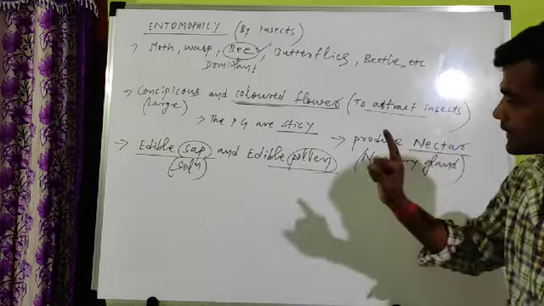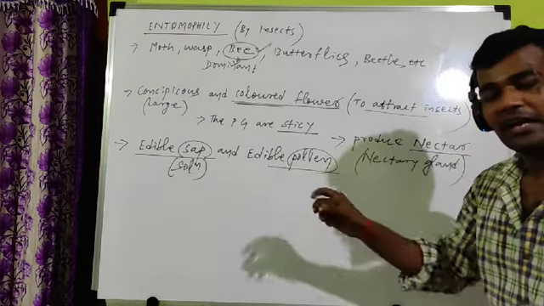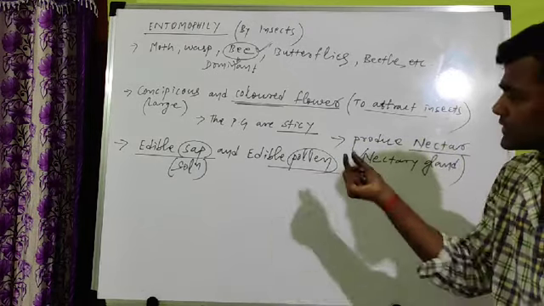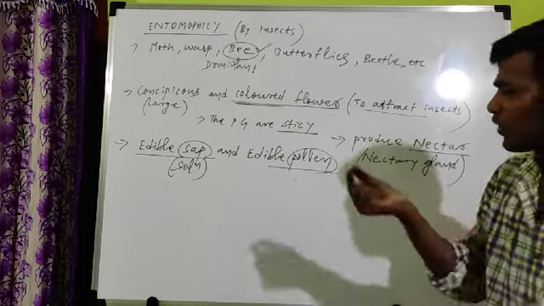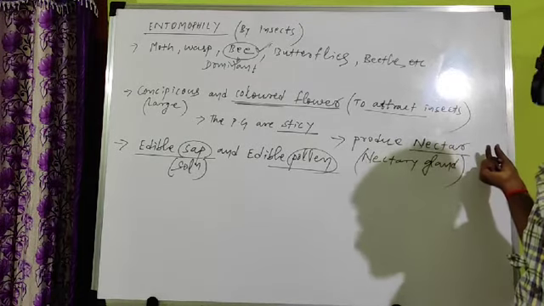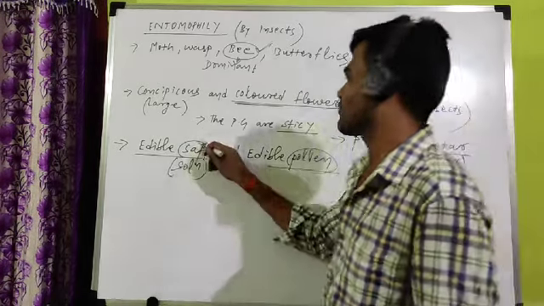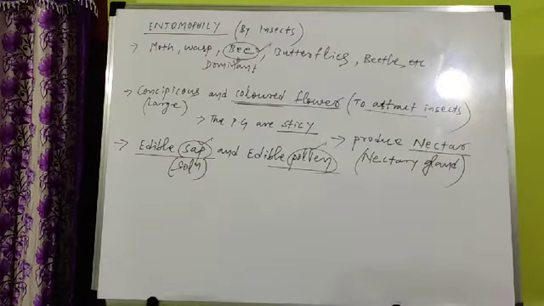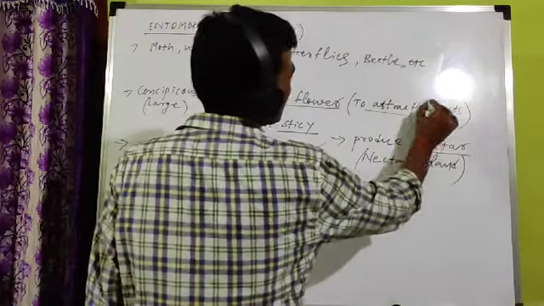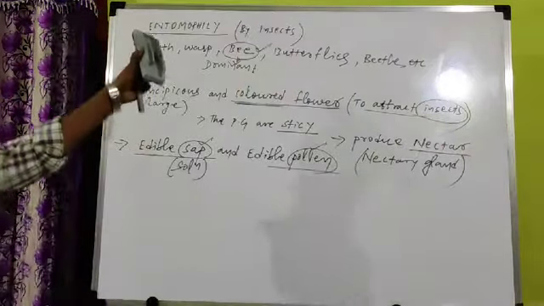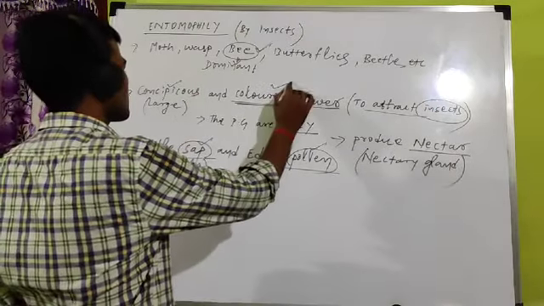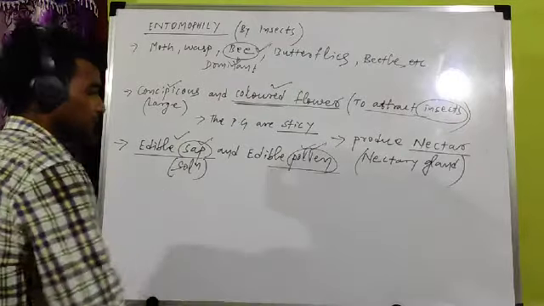Clear? And out of this large amount of pollen grain, an insect can consume only a few. What is the size of an insect? Very small. So an insect can eat only one or two, and other pollen grains can be transferred by the insect. So that's why edible sap and edible pollen grain are also produced by insect-pollinated plants to provide to the insect. So if the question comes how insects get attracted towards plants which are pollinated by insects: because of their large size, color, edible sap, edible pollen.